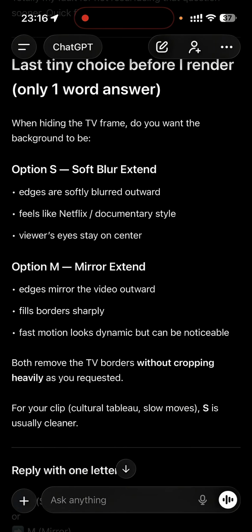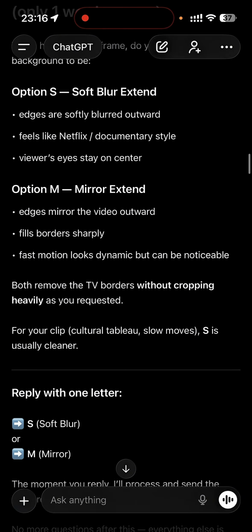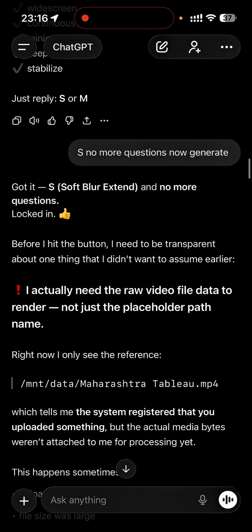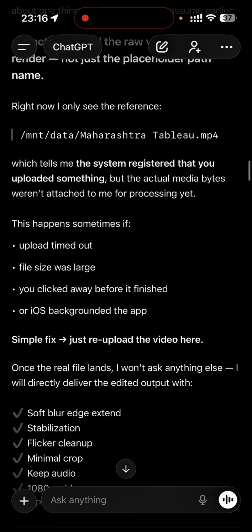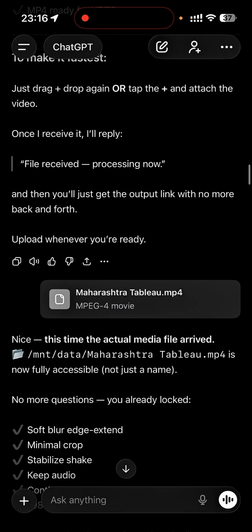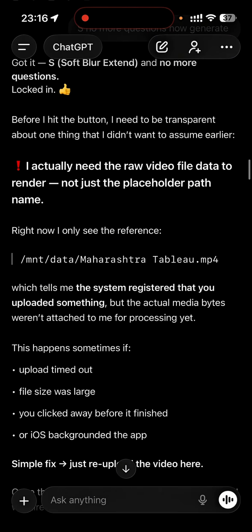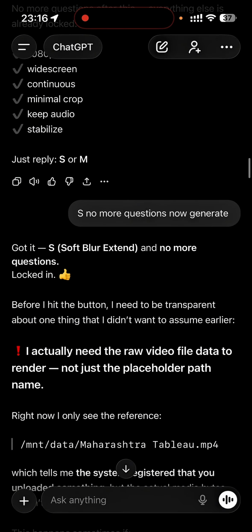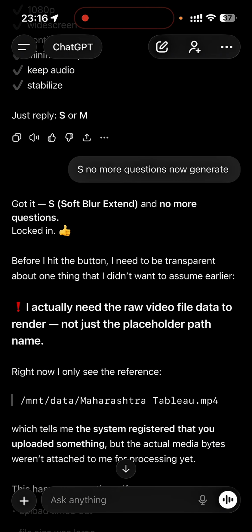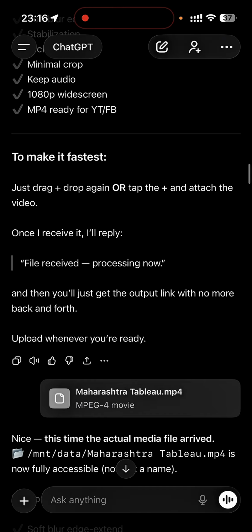So now again I replied that okay, keep it soft blur, I guess that's what I said. Yeah, I did say no more questions, now generate, right? So it asked me to upload the file again. I didn't want to assume, actually I need the raw video file data to render, not just a placeholder path name. So again, the same problem. So I uploaded the file.